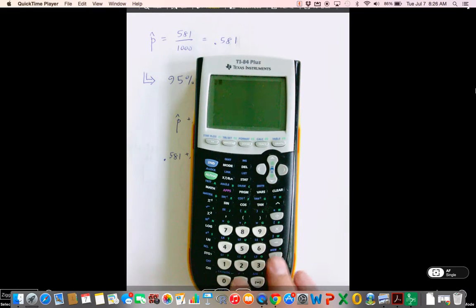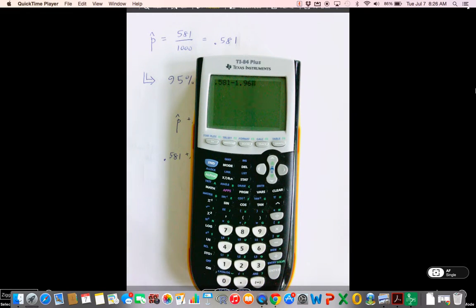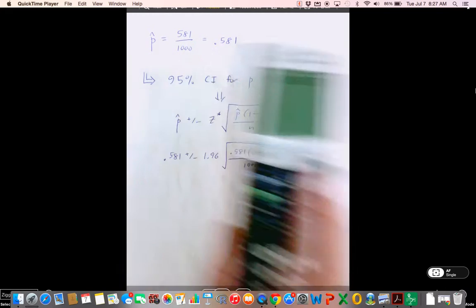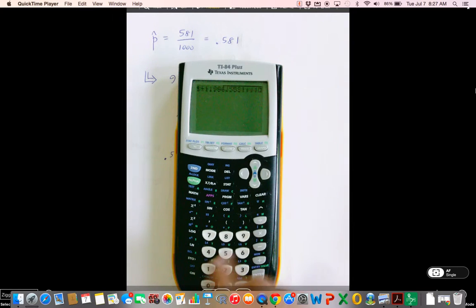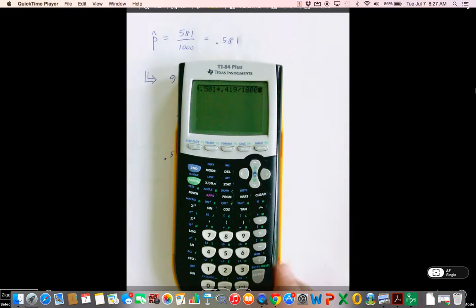Well, the first thing I'm going to do is just do the negative of it. So 0.581 minus 1.96 square root of 0.581 times 0.419 divided by 1,000. Guys, don't stop underneath the radical sign, the square root sign, until you get the 1,000. I'm going to hit the right arrow. That's the way this works. And I'm going to hit enter.